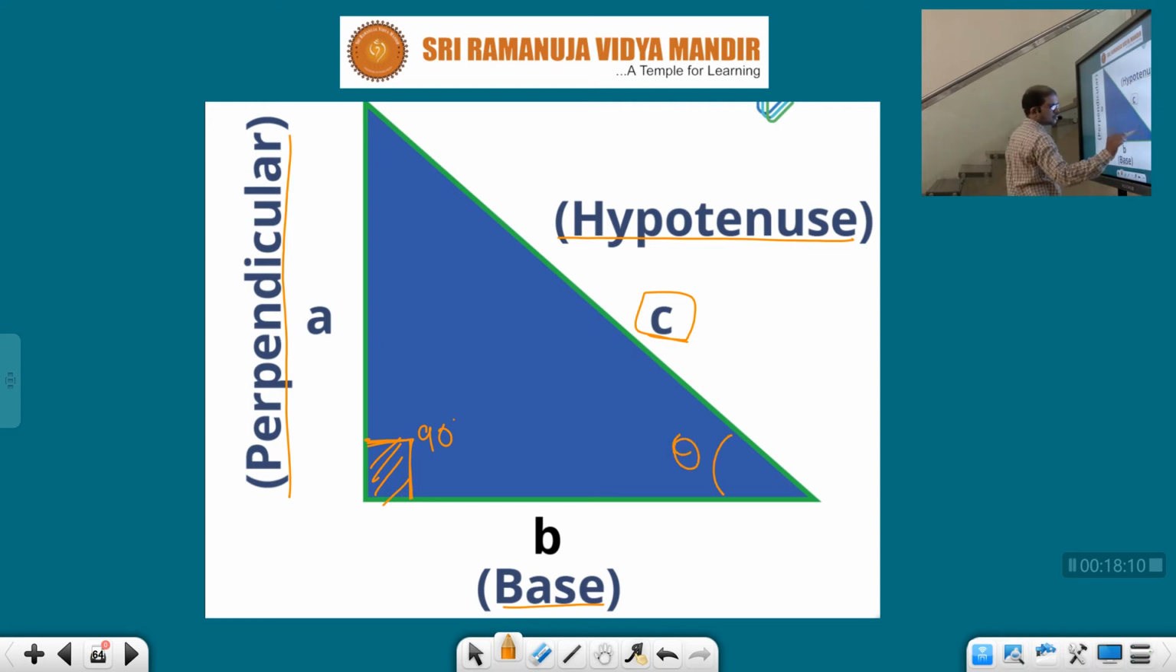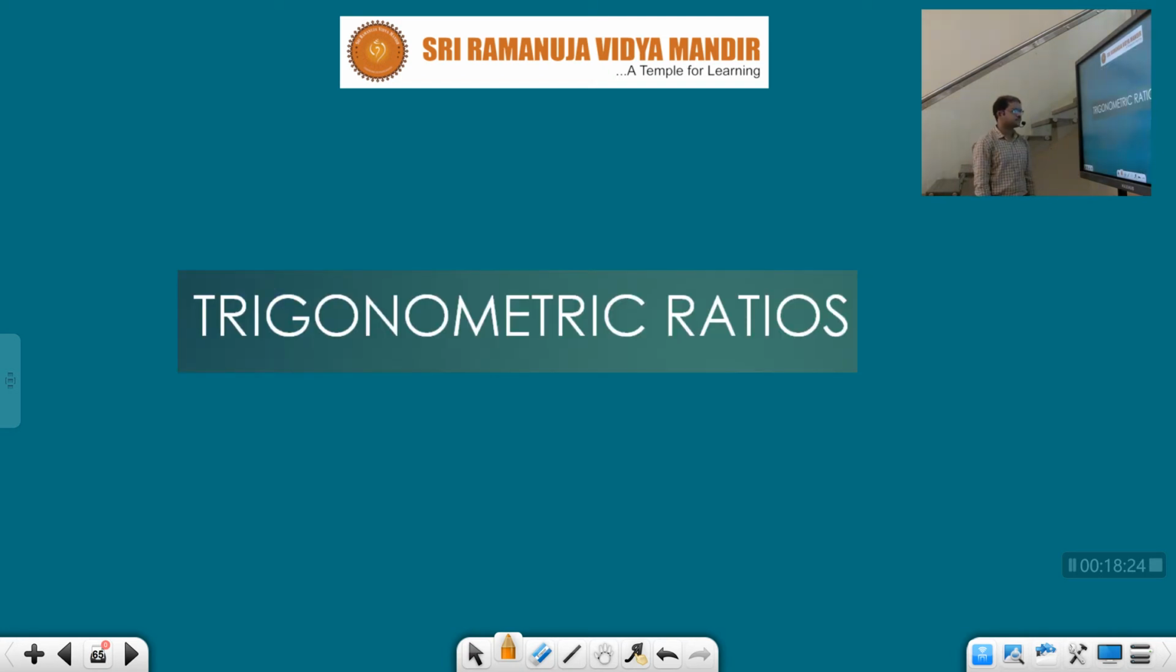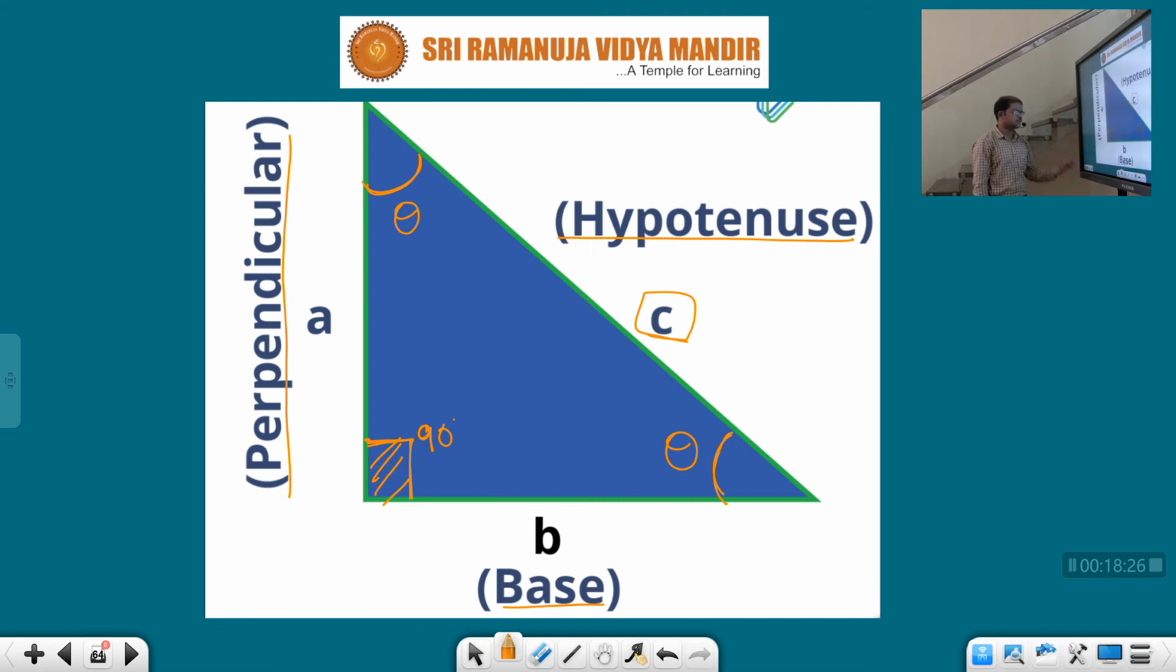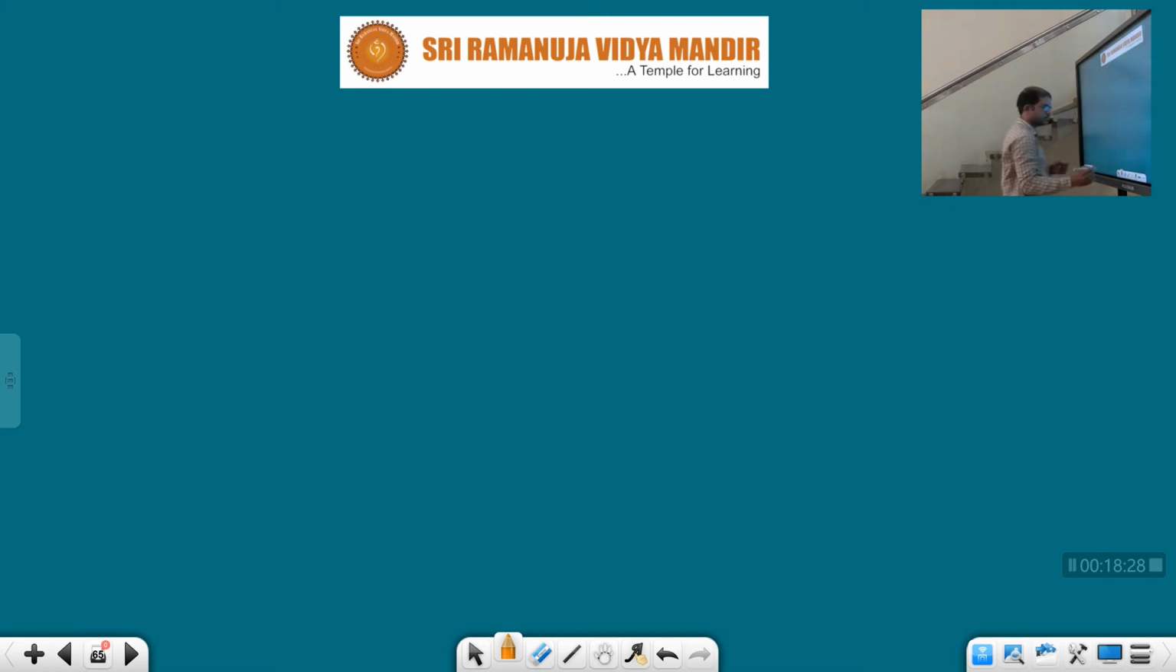And the angle need not always be here only, children. Here also you can get an angle, right? This point is very important. The angle could be here or here. Small terms are there, children. Before going to trigonometric ratios, I want to discuss some few points.